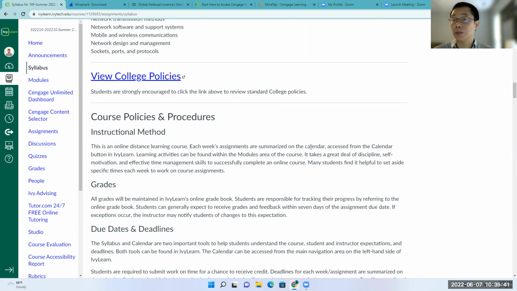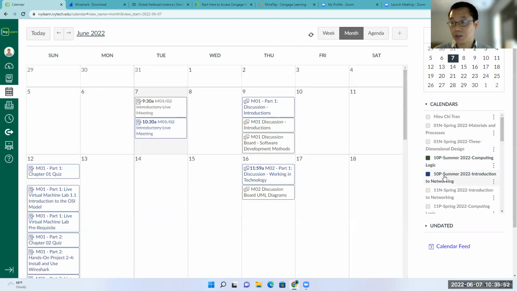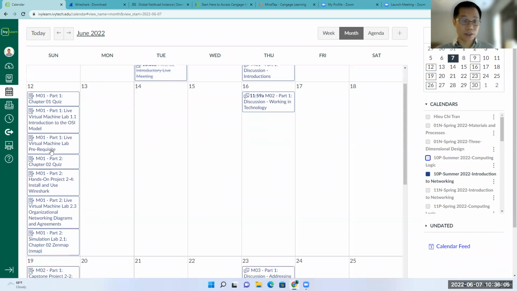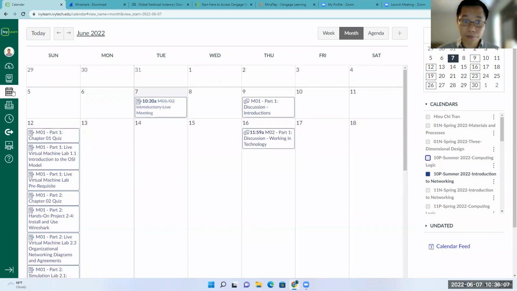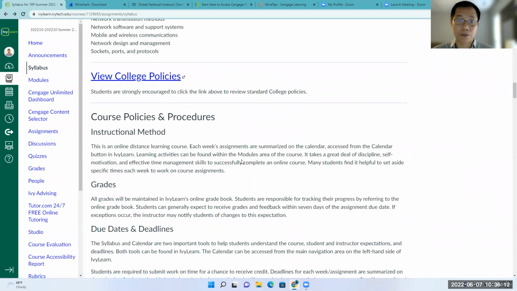So in order to know what assignments you are expected to do this week, you have some ways to do it. The first thing, you can check it on the calendar here. When you click on the calendar, you check your class here. You can see your class is Summer 2022 Introduction to Networks, right? So you can see some of the due dates for the assignments for this week here. That is the first way you can check the assignments for this week.